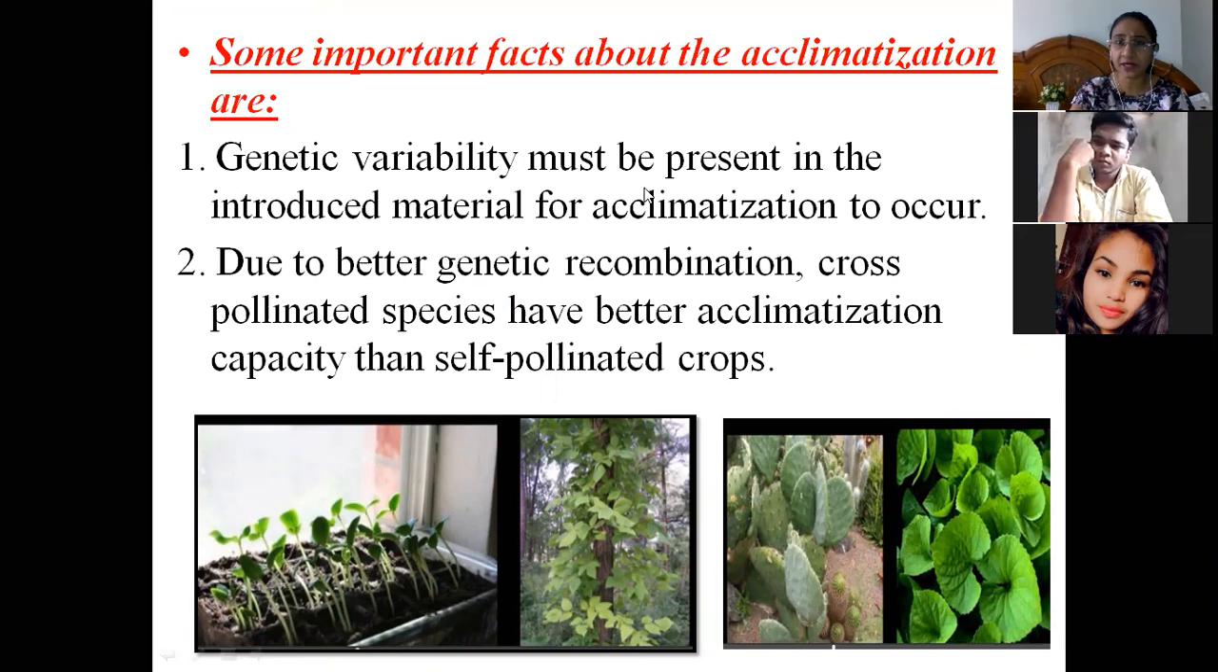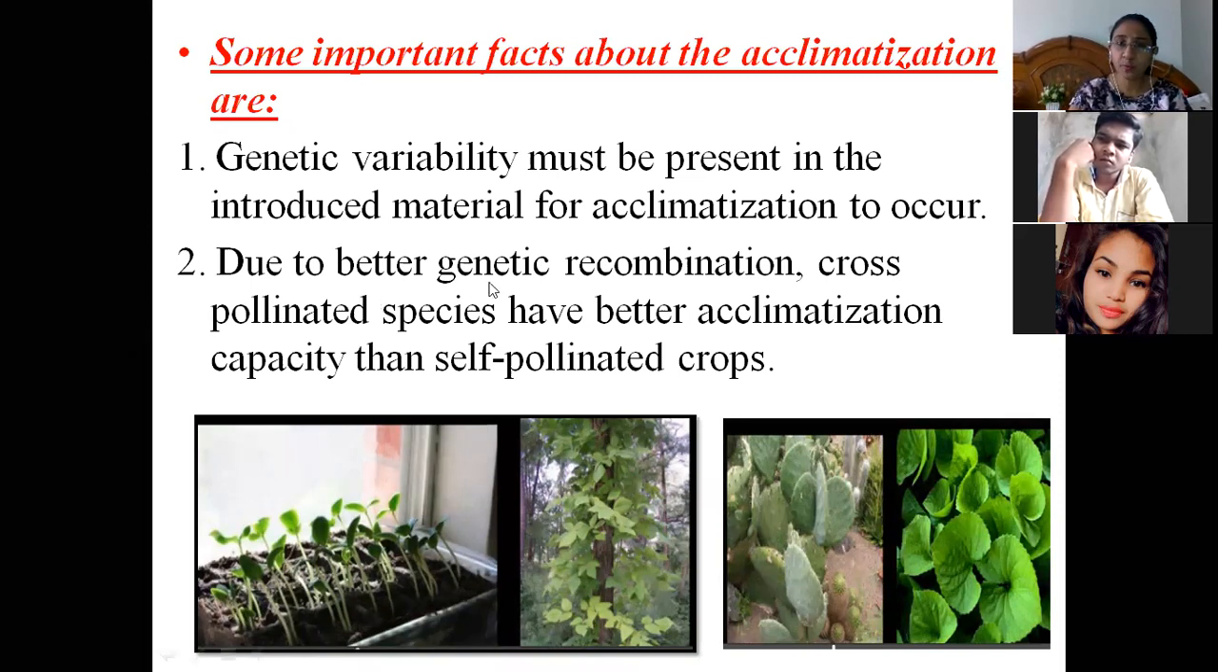First, genetic variability must be present in the introduced material for acclimatization to occur. So the major requirement for acclimatization to occur is that there should be genetic variability present in the introduced material. Here the material refers to the population of plants, or it can be a particular plant. The plants introduced should have a particular amount of genetic variability in them, that is, the plants should differ from each other. All the plants should not be of the same genetic constitution.